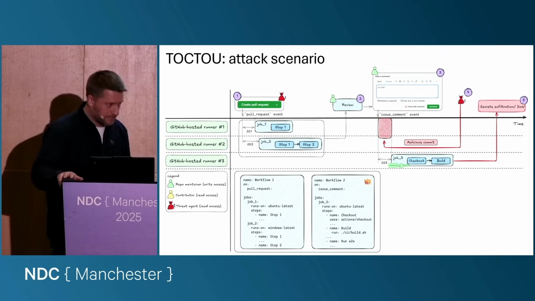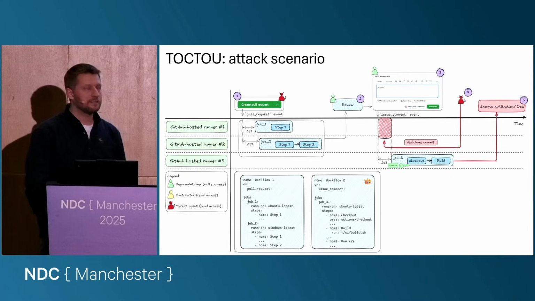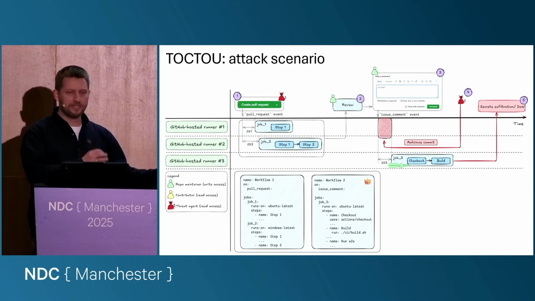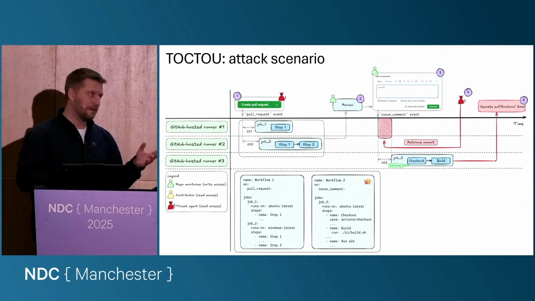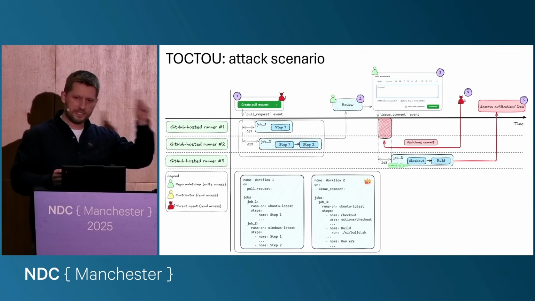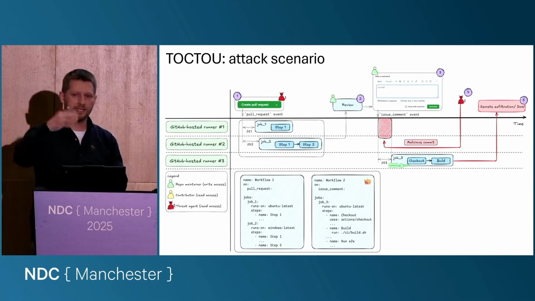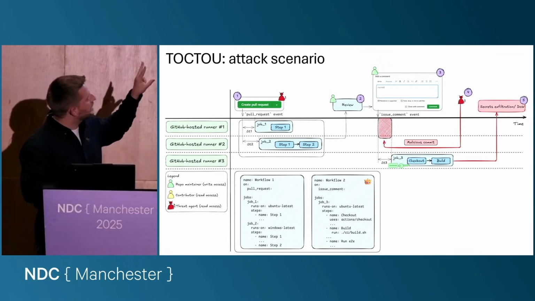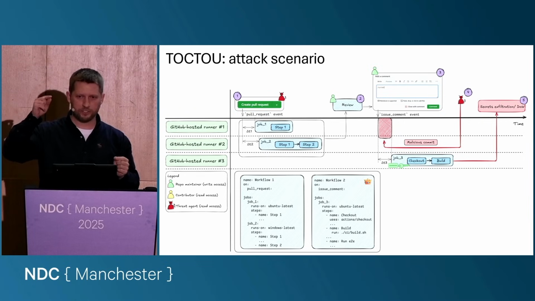Another interesting attack pattern, this abbreviation is TOCTOU, time of check, time of use attack. And this attack relates to the fact that when you use GitHub hosted runners, technically a GitHub hosted runner is a virtual machine provided to you by GitHub. So when you trigger a workflow, it takes some time from this event to the event when GitHub allocates you a runner and starts the workflow run. So it means that the attacker has some window of opportunity to inject yet another malicious commit.